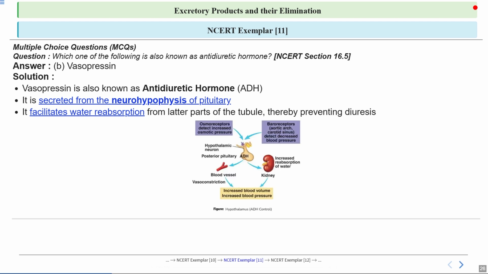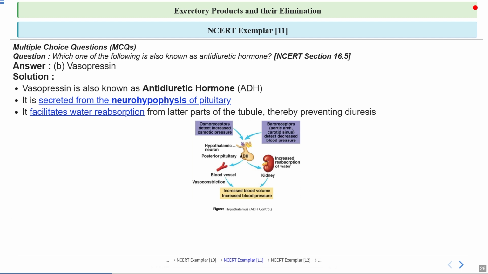So you can see ADH control. If you talk about osmoreceptors, they detect increased osmotic pressure. You can see their position, where they are located. You can see the location of baroreceptors, which are usually in the aortic arch or the carotid sinus. They detect decreased blood pressure.